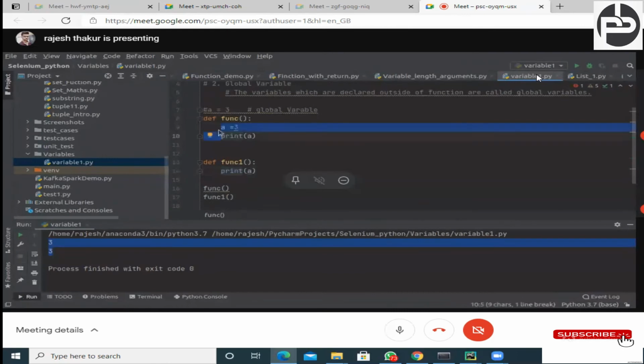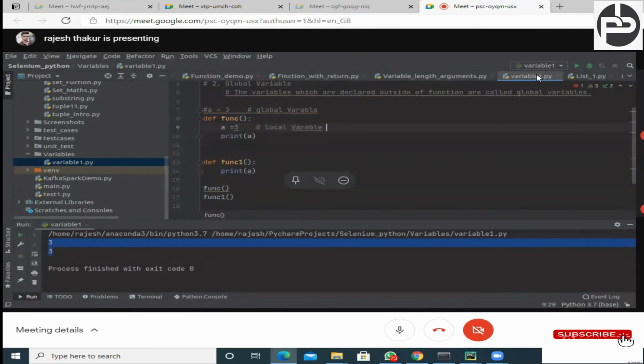And this local variable exists inside of this block only, this function block. I cannot access this a outside of this function, right? So this is known as the local variable. Are you able to understand? Any doubt?